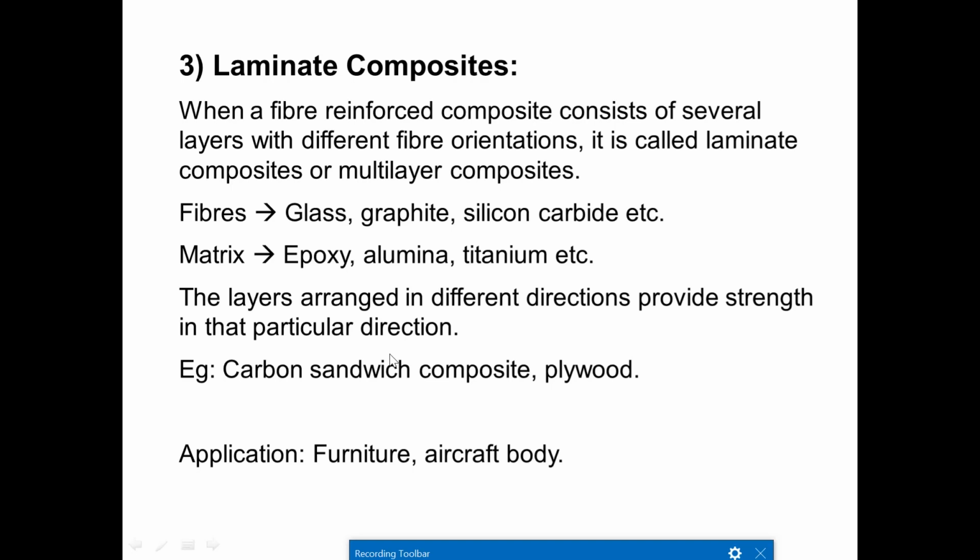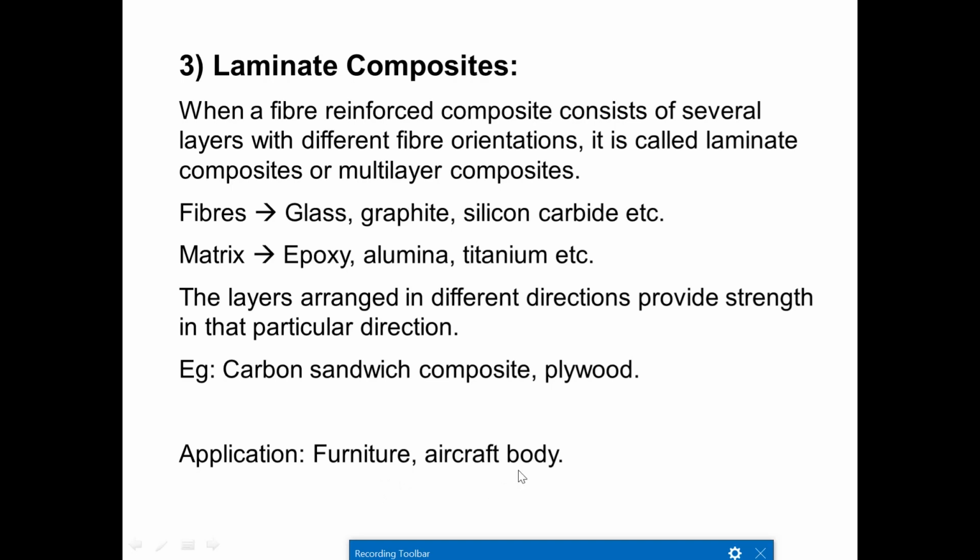The layers arranged in different directions provide strength in that particular direction. If you arrange the layers in the longitudinal direction, we get strength in a longitudinal way. If you arrange the fibers in a transverse manner, then we have transverse strength to a maximum extent. So the layers are arranged in different directions to provide strength in that particular direction. Examples are carbon sandwich composite, and plywood is the best example of a laminate composite.